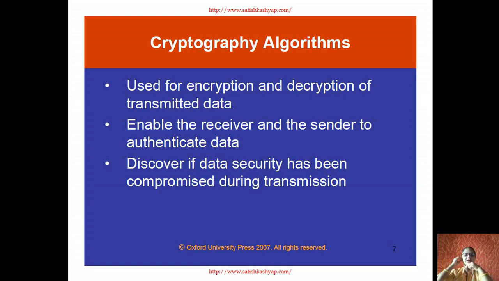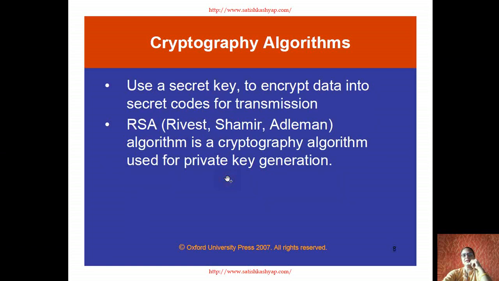Discover if data security has been compromised during transmission. During the transmission we need to verify that the data security is there. Just now I discussed the cipher key. There is a secret key called a cipher key to encrypt the data into a secret code for transmission, and it uses one of the algorithms, RSA, for encrypting the information under this cryptography algorithm.